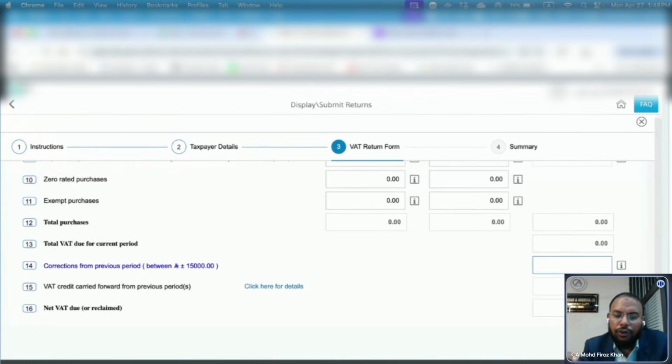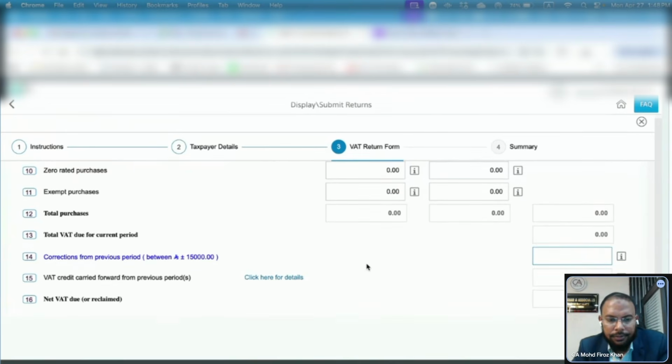For your understanding, we will take a very simple example. If you wrongly mentioned 20 riyal as bank charges this quarter, and it is related to the next quarter, you can go next quarter and make it 30 riyal. Whatever mistake you made in any quarter, you can correct in the next quarter, but only put the VAT amount. There is a limit on the VAT amount, that is 15,000 riyal. Okay.